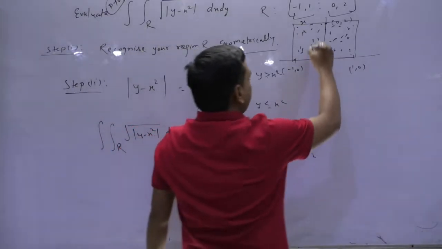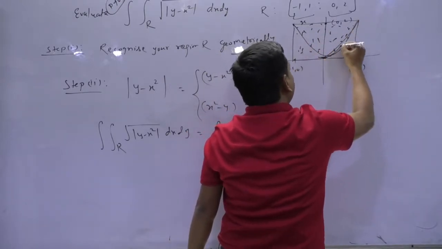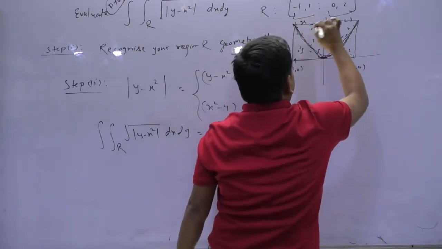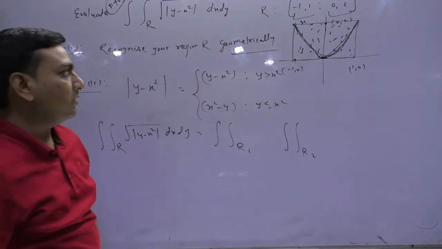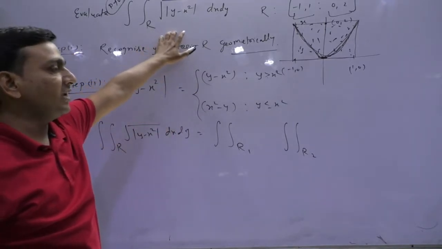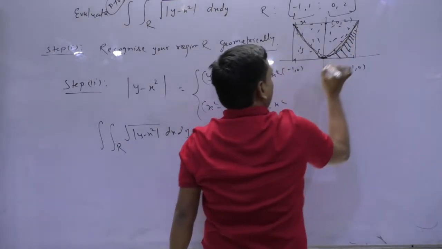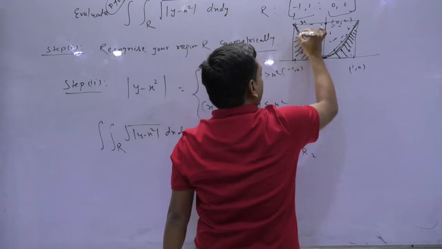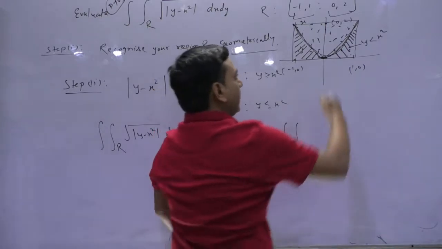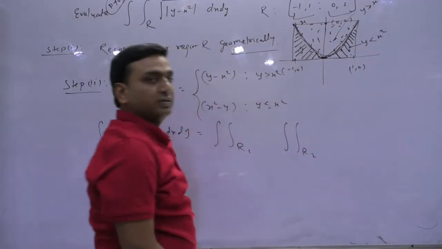Y equals x square. It is just a parabola, so this will be like this, passing through the origin. Why am I concerned about this parabola here? Because until we recognize this, the region integration cannot be calculated. So over this region, please check it out. Y will be less than or equal to x square, and for the upper half of the region, y will be greater than x square. Is that clear or not?